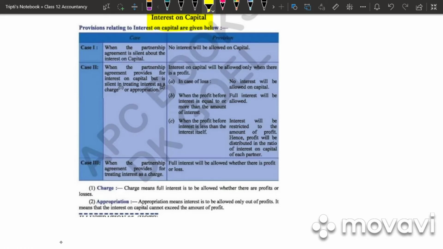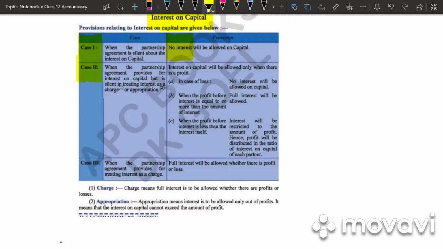So there are certain provisions relating to interest on capital, and how would you work out the problems if each of the cases has been given. So we have case 1, when the partnership agreement is silent about the interest on capital. In this case, if nothing has been mentioned in the partnership deed, how would you calculate interest? Then it says no interest will be allowed on capital.